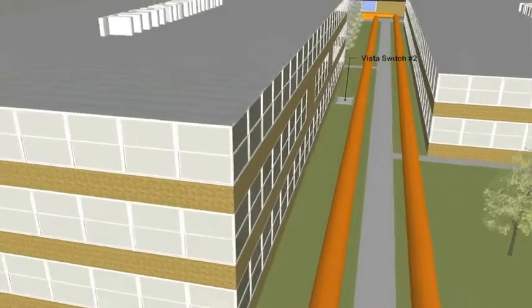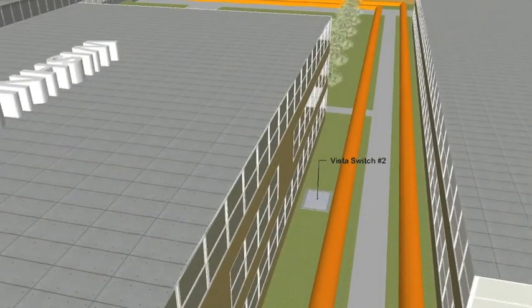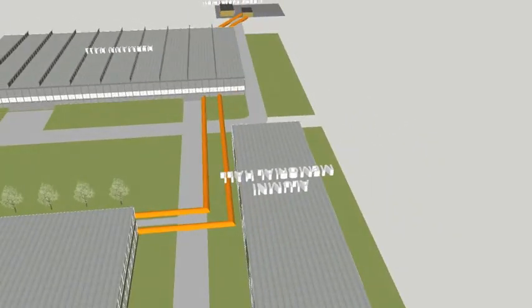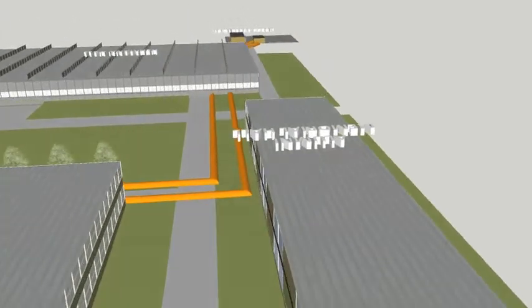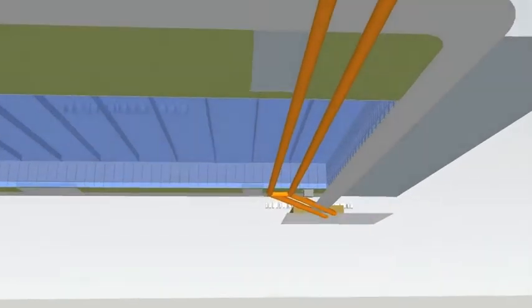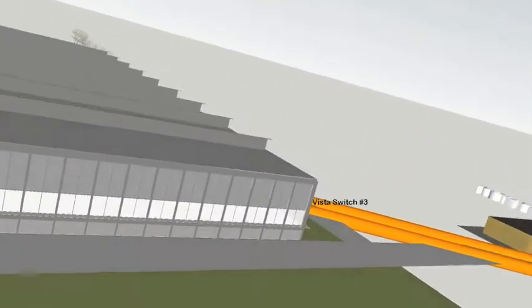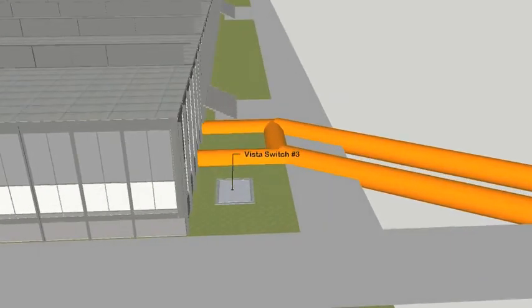A second switch is located behind Wishnick Hall. Cabling for the Perfect Power loop, shown in orange, runs underground, so as not to visually detract from the parks and open fields on campus. The loop runs below Herman Hall, connecting a third Vista switch.